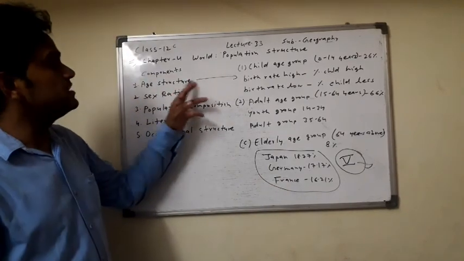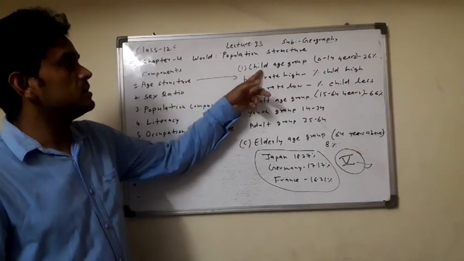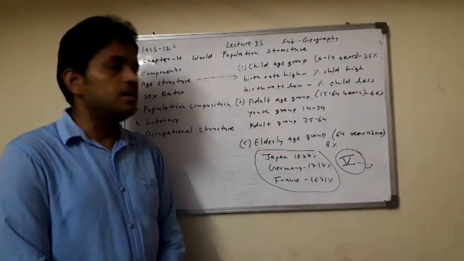Okay, so here the age structure is divided in three parts: child age group, adult age group and the elderly age group.